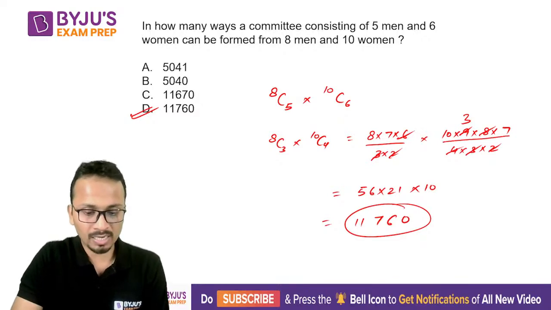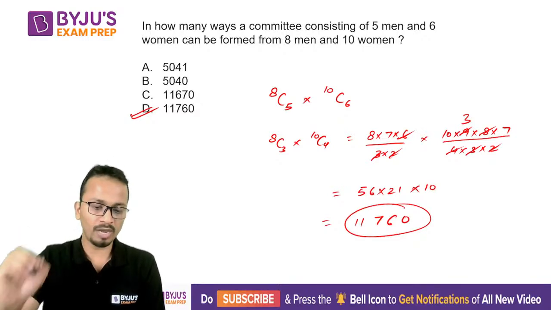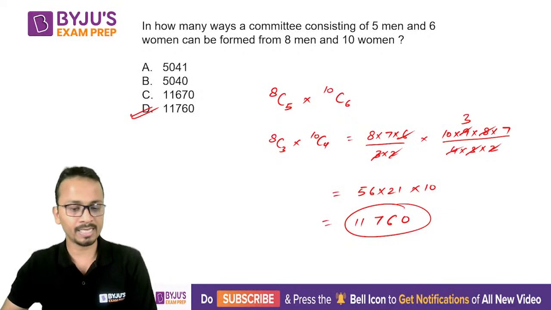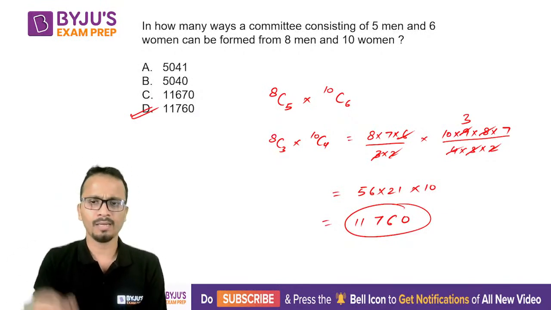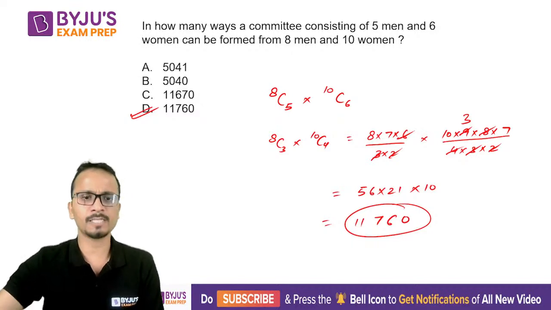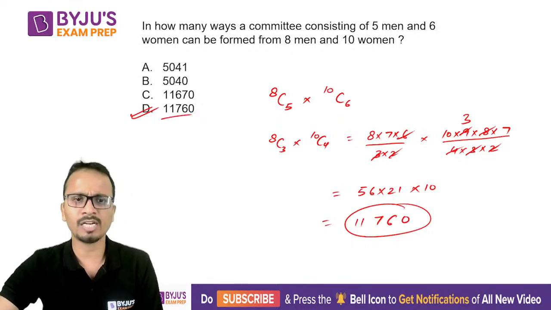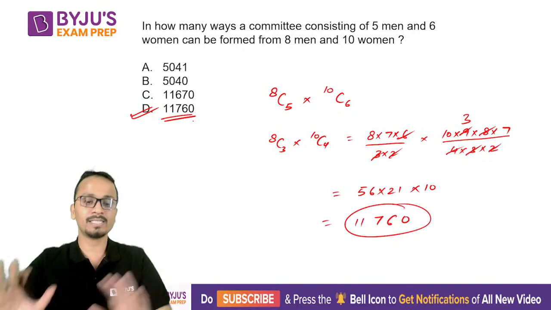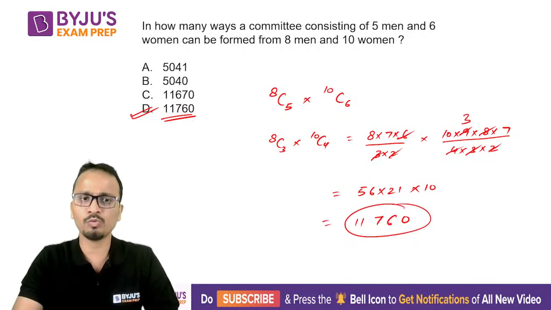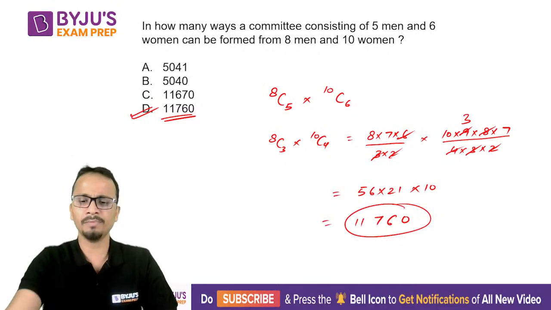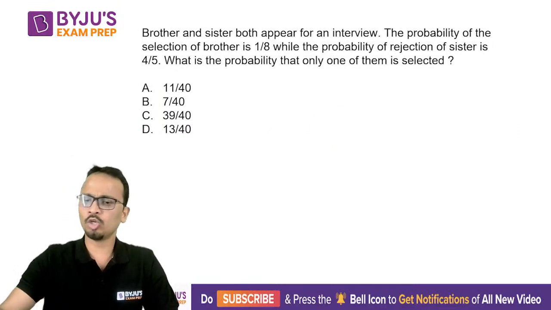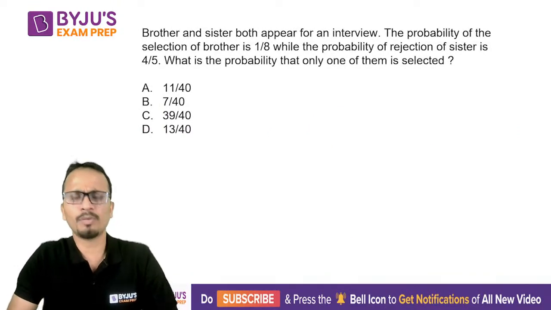Okay. Now, Shubhankar and Lokik, I hope both of you have understood what we'll do in case at least two situations will arise in the previous question. Meanwhile, I've just solved this current question, 11,760. So yes, in this case, there were a little bit of calculations involved, but the calculations were pretty easy and can be completed in less than half a minute. Okay. All right. Now moving on to our next question of probability.